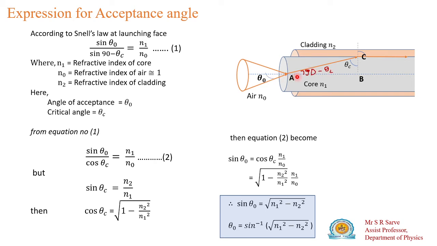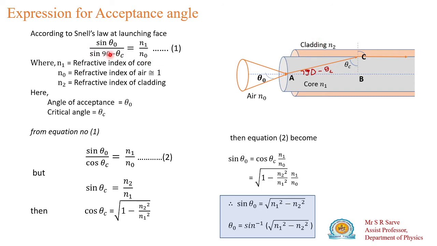If you apply Snell's law here, sine of the incidence angle theta naught over sine of the angle of refraction, that is 90 minus theta c, is equal to the refractive index of core n1 divided by n naught. Here n1 is the refractive index of the core, n naught is the launching medium, so it is the refractive index of the air, and n2 is the refractive index of the cladding.